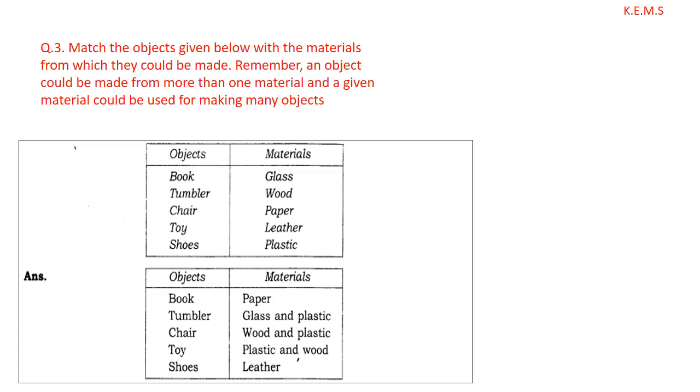Materials: glass, wood, paper, leather and plastic. And you can see the correct answers. Book is made out of paper. Tumbler is made out of either glass or plastic. Chair, wood and plastic. Toy, plastic and wood. Shoes, leather.